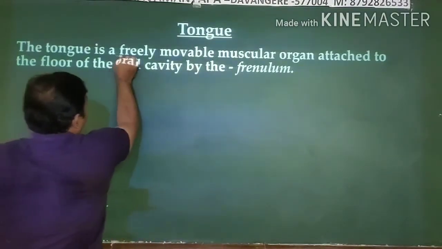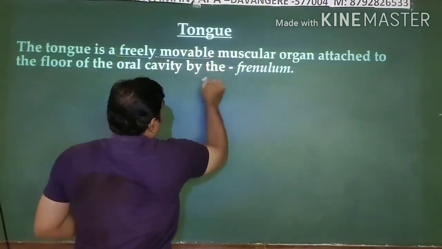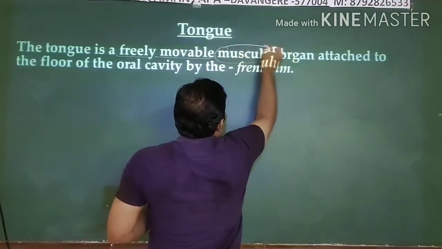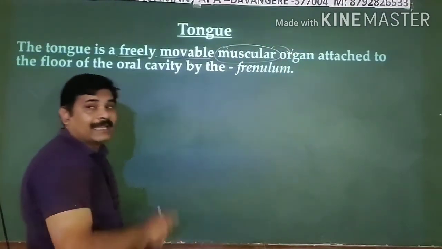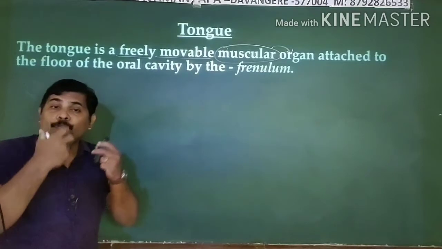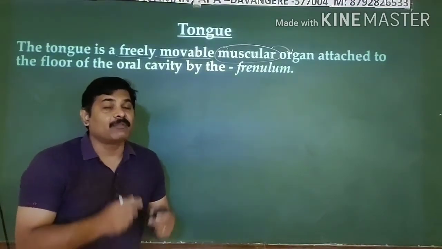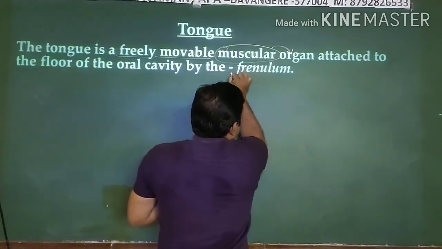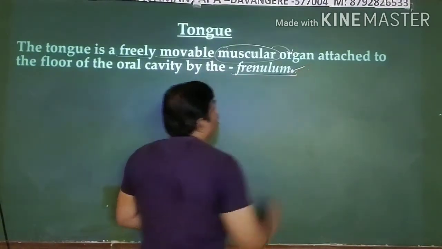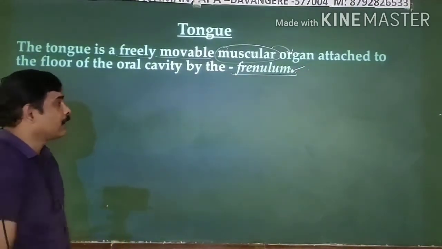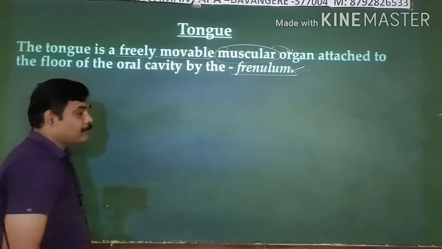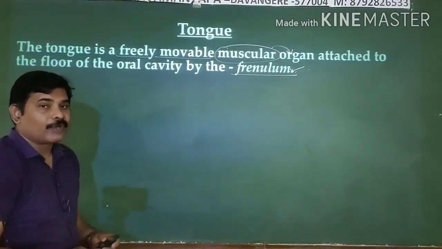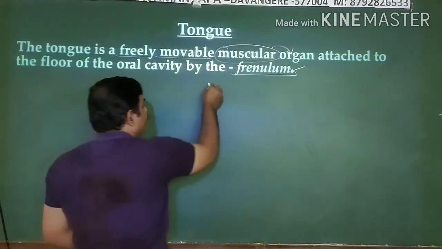The tongue is actually a freely movable muscular organ. It gets attached to the floor of your oral cavity with the help of a specialized structure, which we call the frenulum. Frenulum, it is an important thing. Now I'd like to explain this diagrammatically, so it will be more clear to you.